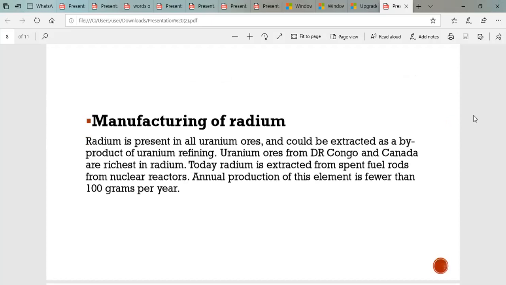Manufacturing of radium. Radium is present in all uranium ores and can be extracted as a byproduct of uranium refining. What is refining? Refining is the process of reducing impurities in a substance. Uranium ores from DR Congo and Canada are richest in radium. Today, radium is extracted from spent fuel rods from nuclear reactors. Annual production of this element is fewer than 100 grams per year.